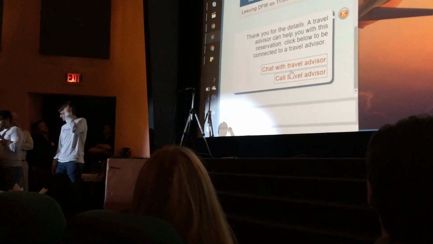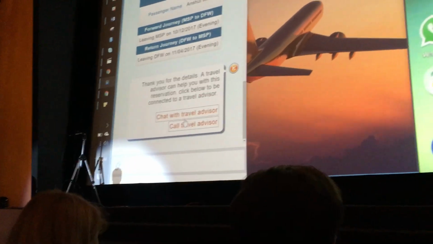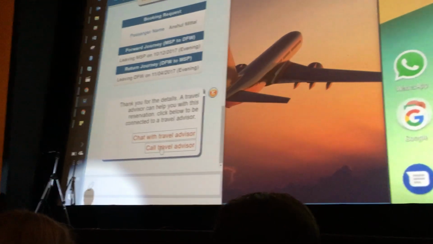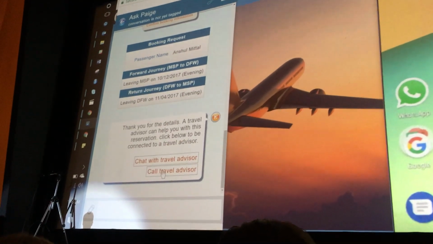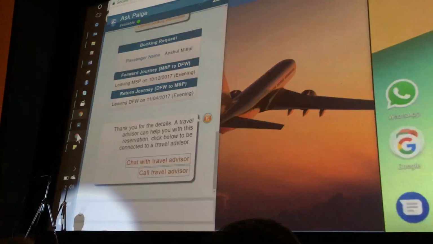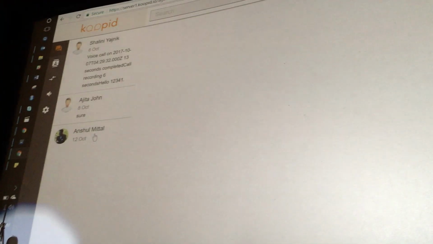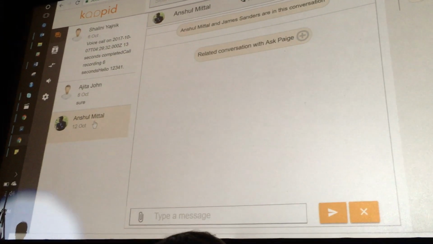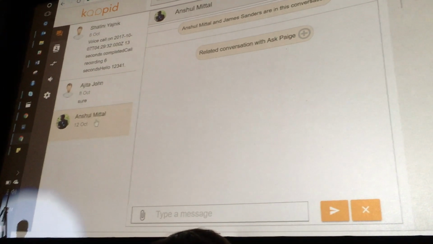Now I'll quickly shift to the agent side of things, and I'll place a call here and you'll see it coming on my phone screen. Meanwhile, I'll also open the agent window, which is right here. And you see that the application recognizes my identity as soon as I click on Call with the Travel Advisor.